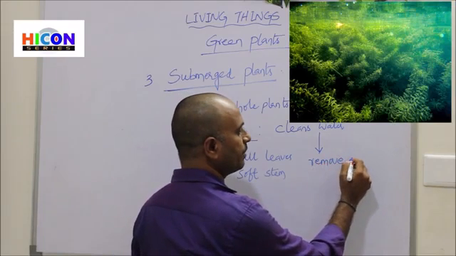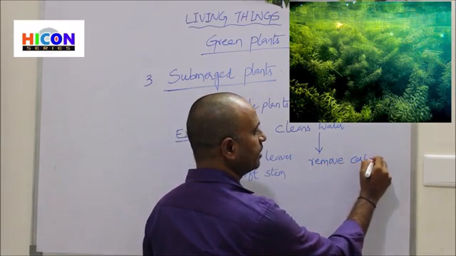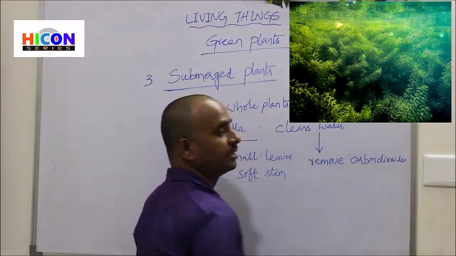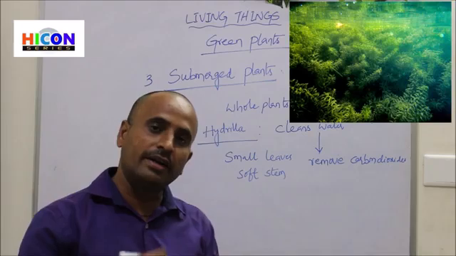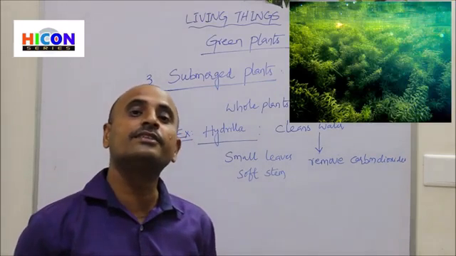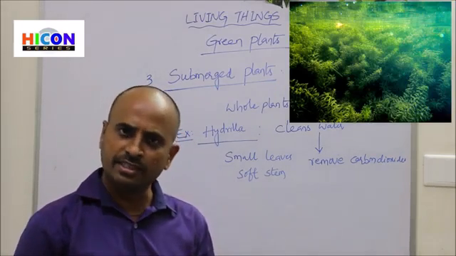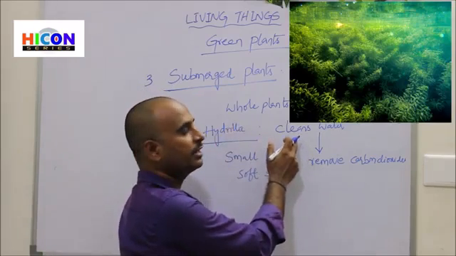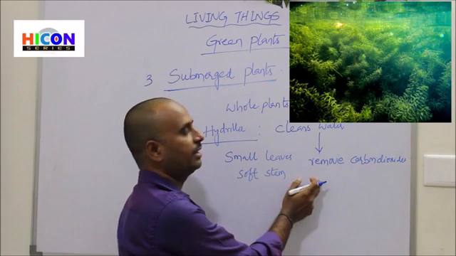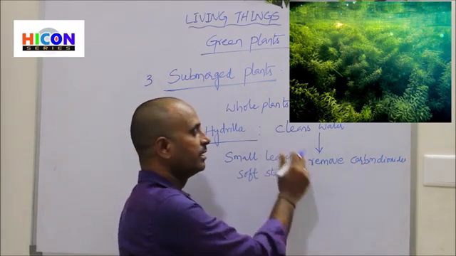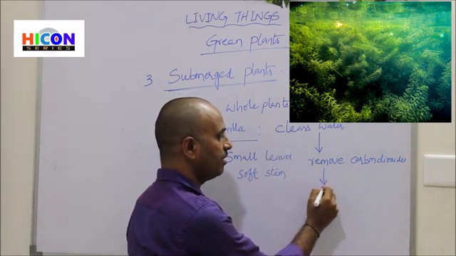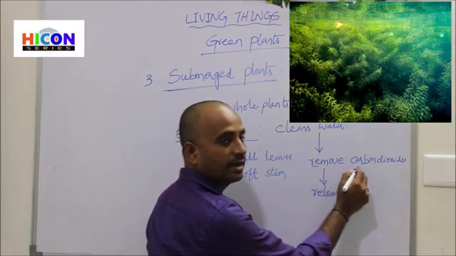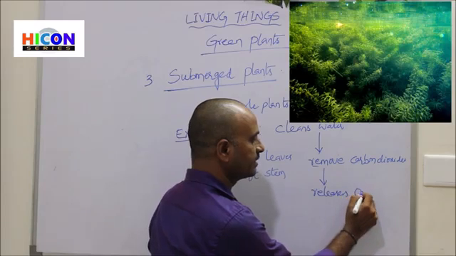That means it takes in the carbon dioxide and releases oxygen. In this way, the hydrilla plant cleans the water by removing the carbon dioxide and releasing oxygen.